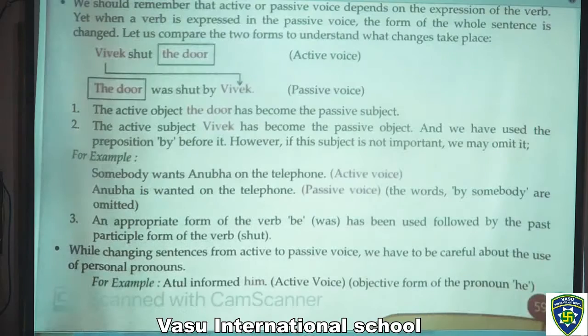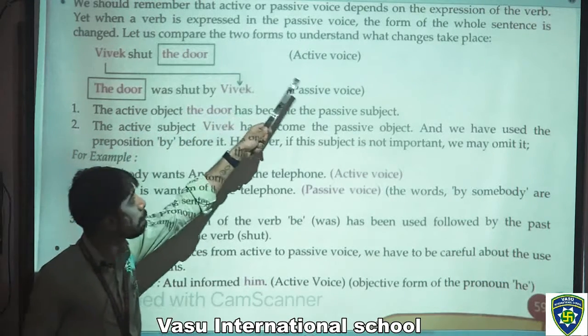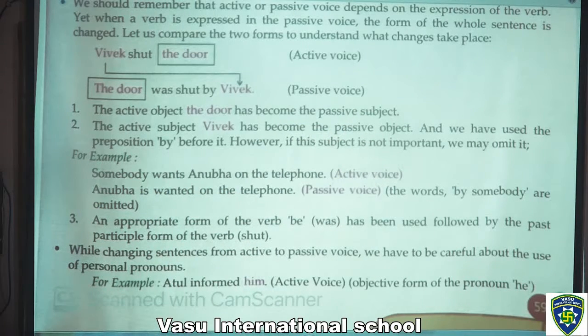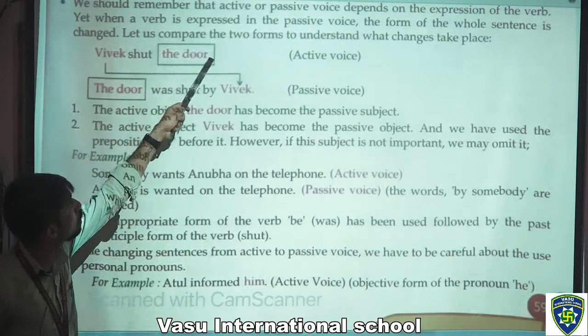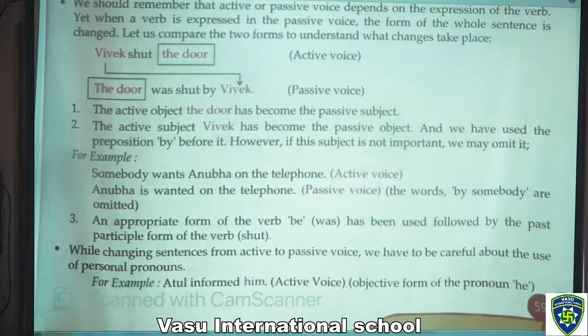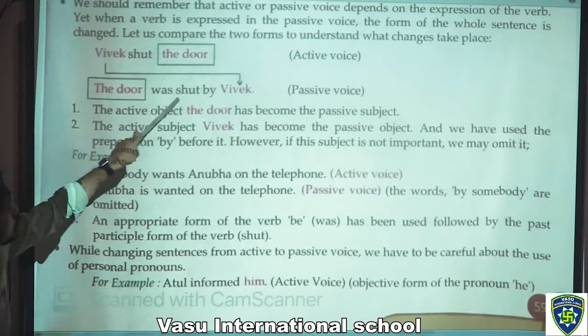Next page. Now on the next page we should remember that active or passive voice depends on the expression of a verb. When a verb is expressed in the passive voice, the form of the whole sentence is changed. Let us compare the two forms to understand the changes that take place. Now here is the formation, how we can form active voice and passive voice. This is very simple, like Vivek shut the door. Okay, the door was shut by Vivek.